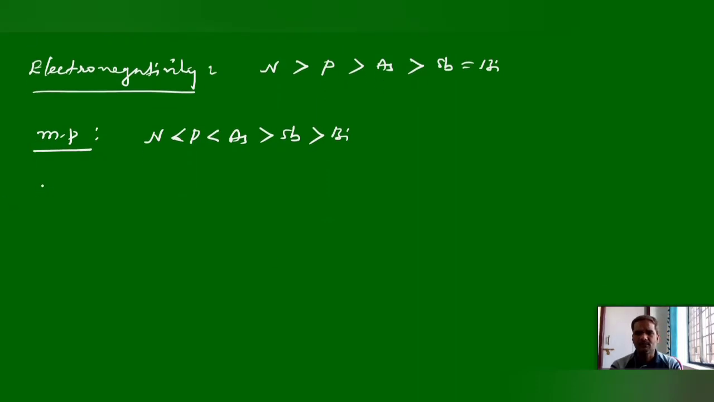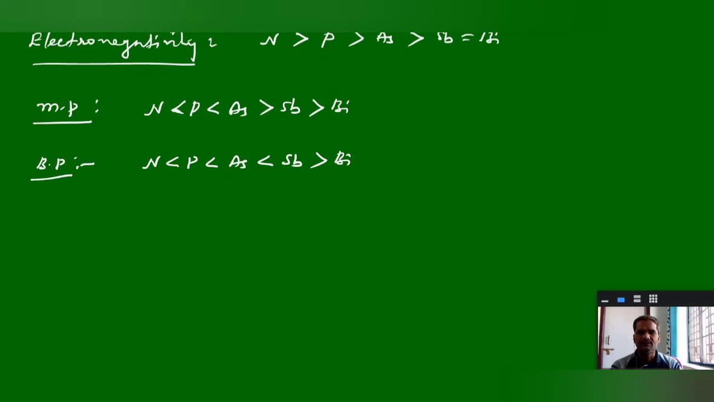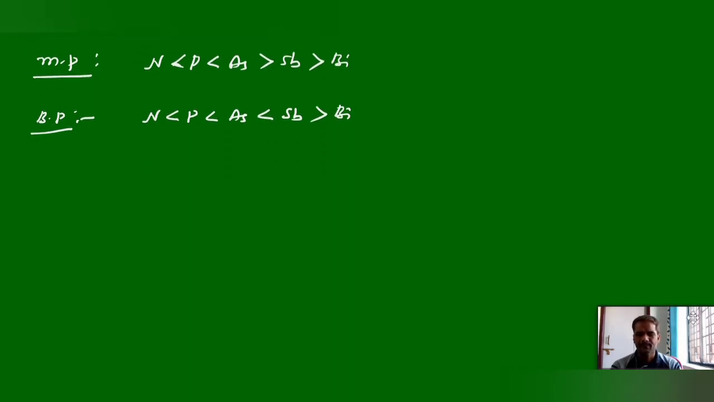Similarly, boiling point also, you can see some irregular behavior. Top to bottom, boiling points will increase: nitrogen, phosphorus, arsenic, antimony. But still antimony will show a higher boiling point than bismuth due to some structural difference. So these are some physical properties we have to concentrate on for this nitrogen family.